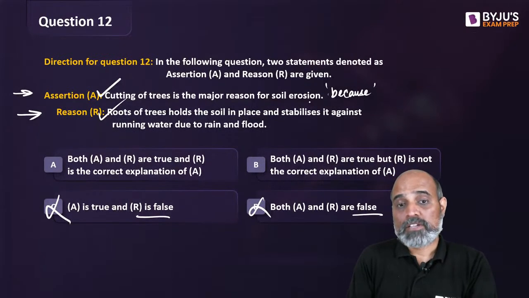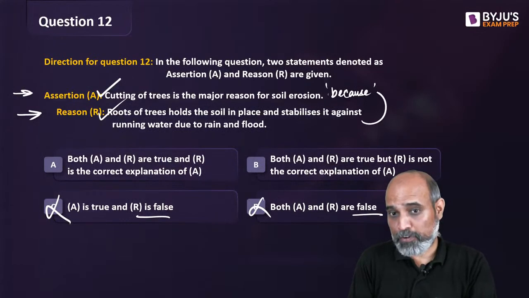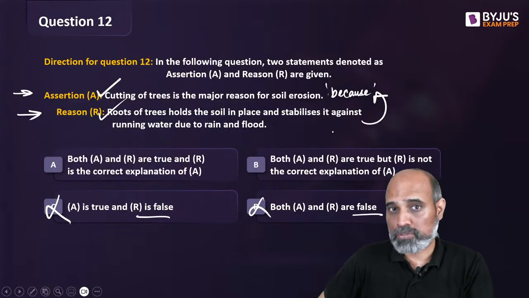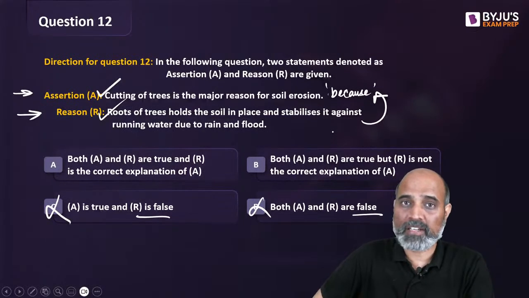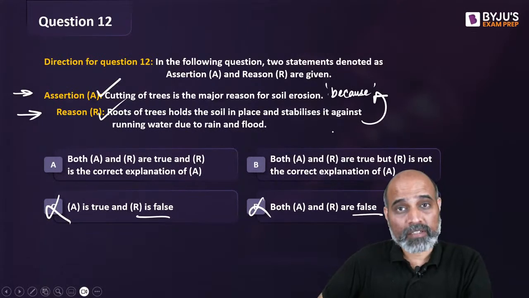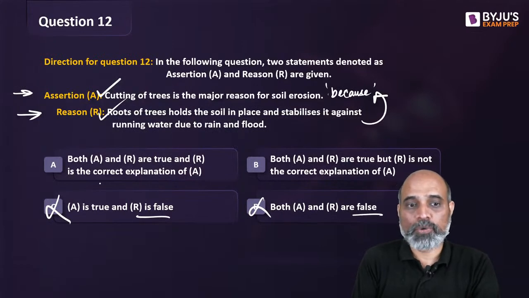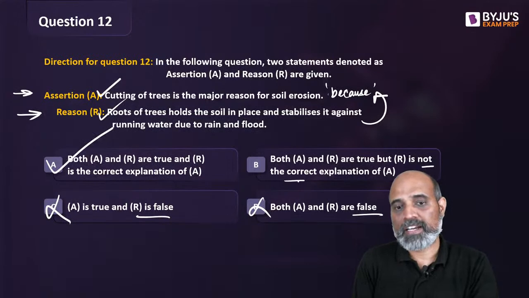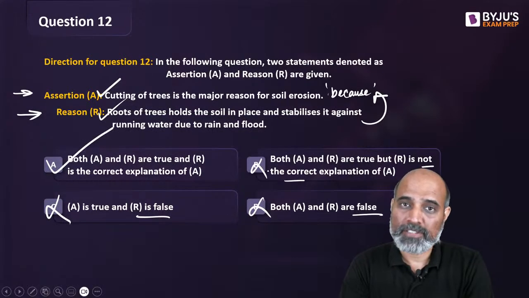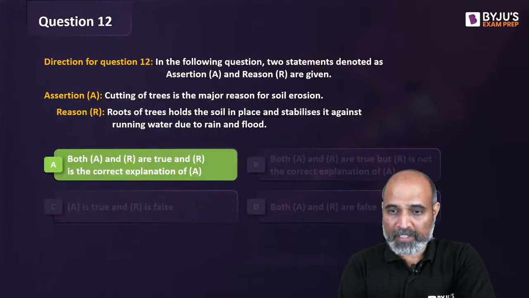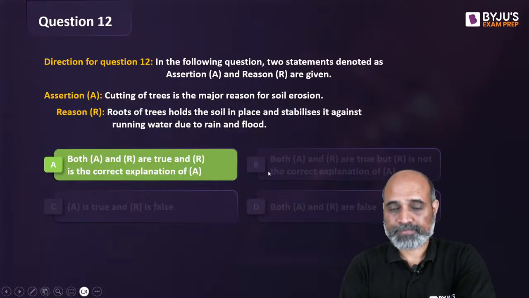Now, soil erosion happens because of deforestation, and because of deforestation, is it because now there is no tree to hold the soil together and to prevent it from eroding from floods and all? Exactly यही होता है. So can we say both are true and R is the correct explanation of A? It is the correct explanation, right? So I believe all of you must have answered A. Good, very good. ठीक है.